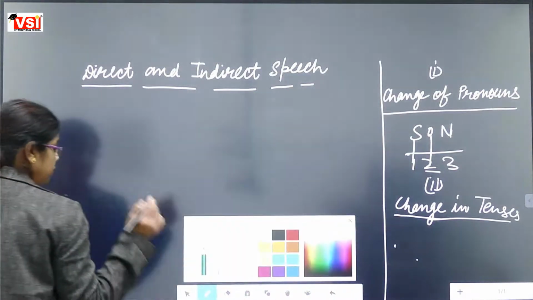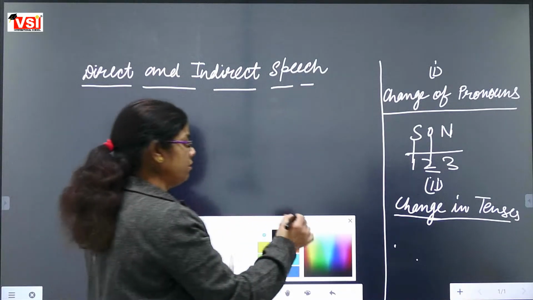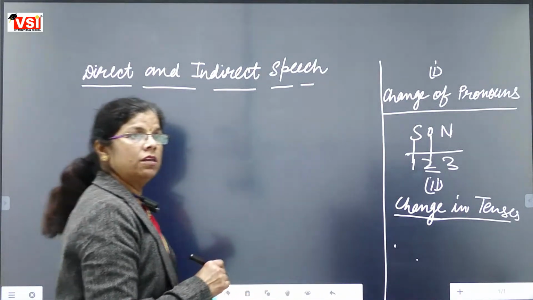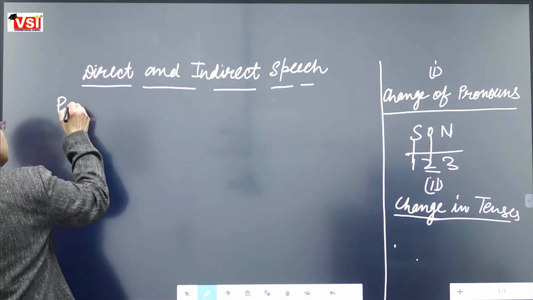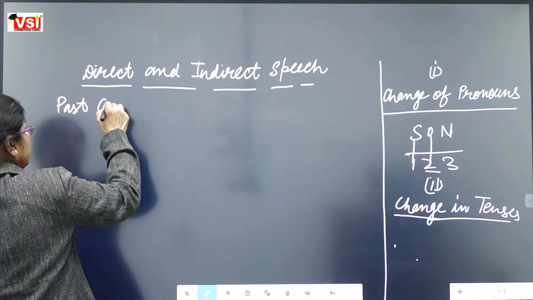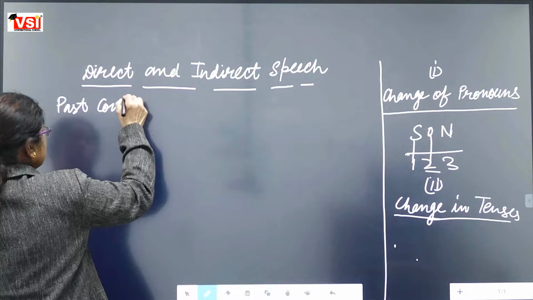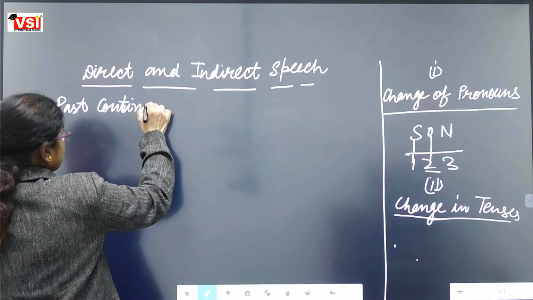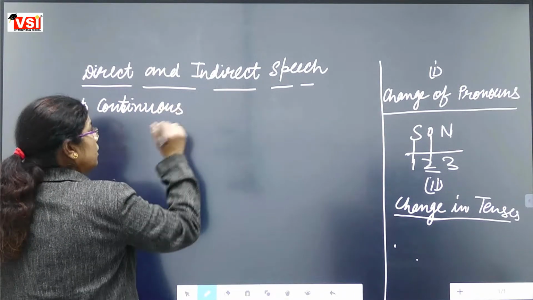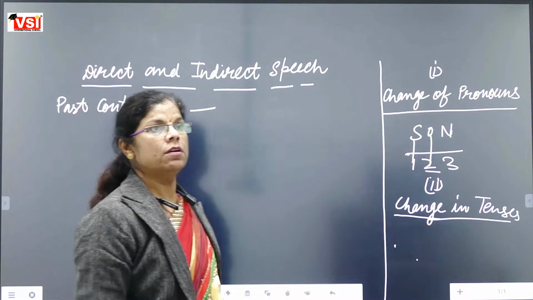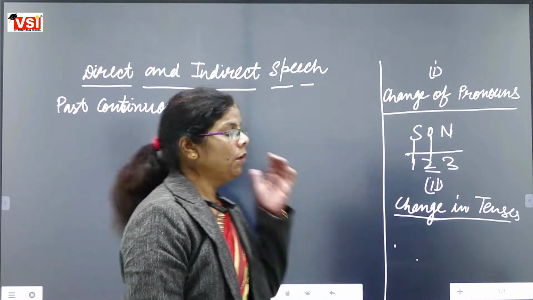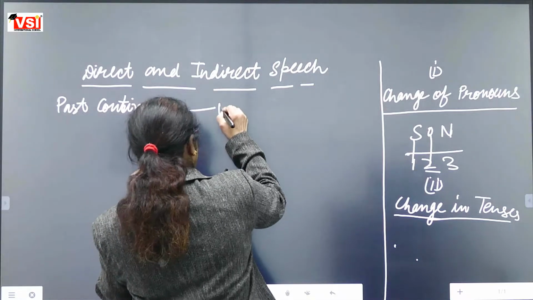So the next tense is past continuous tense. Past continuous tense is changed into past perfect continuous.